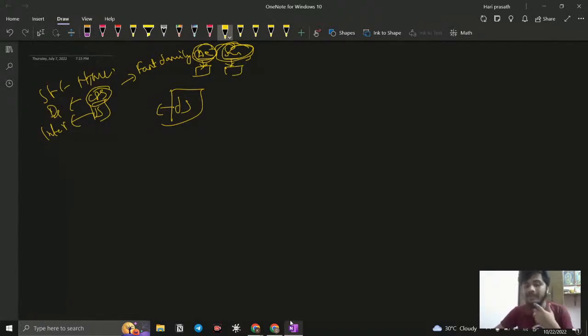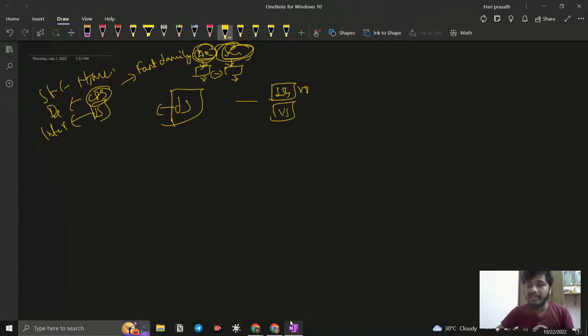Why is it happening? Because the browsers are different, and they have different font downloads and different font specifics. Just imagine JavaScript is only one single file, but the engines are different, right? For Chrome we have a separate engine named V8.